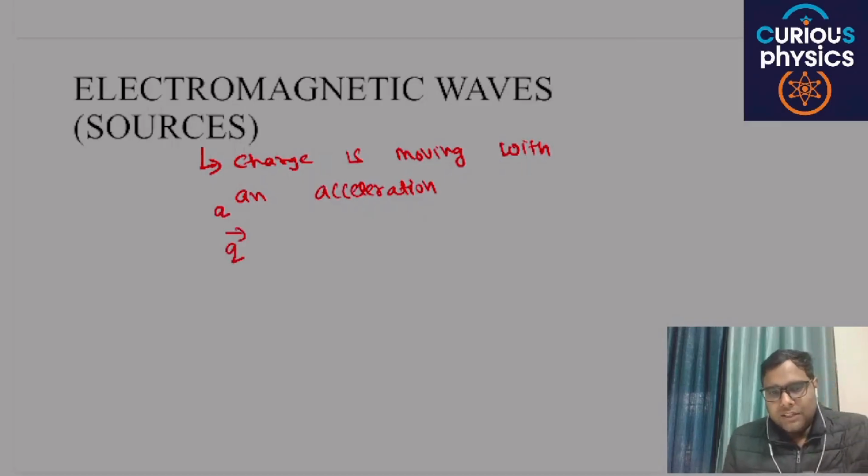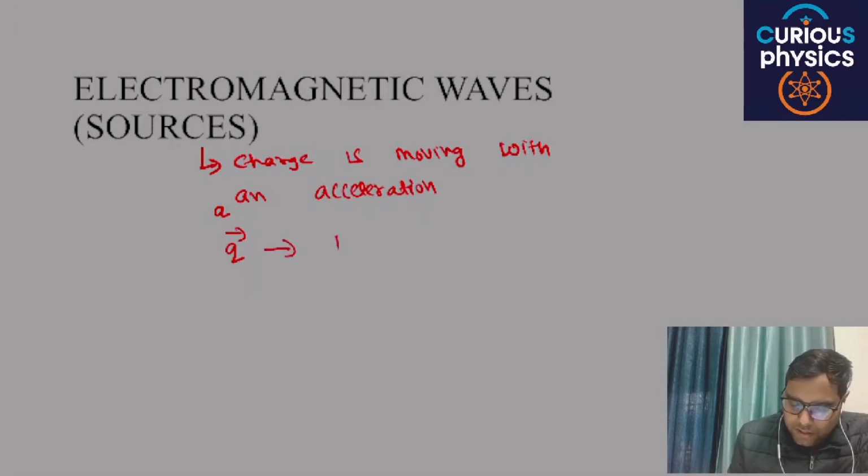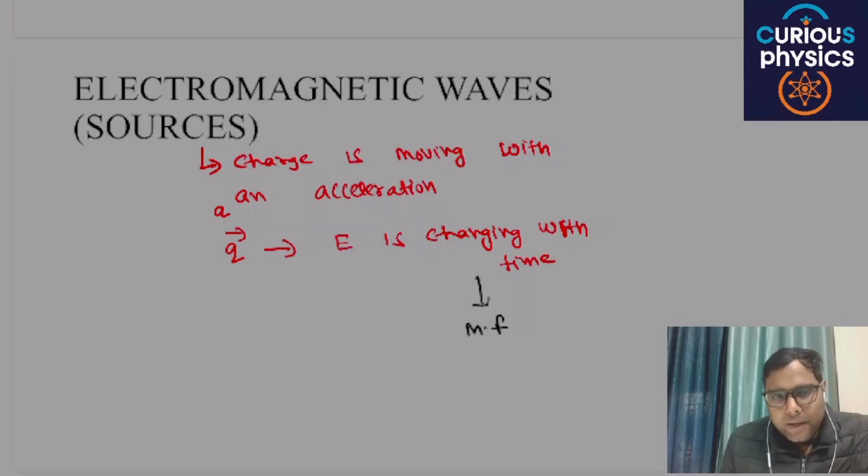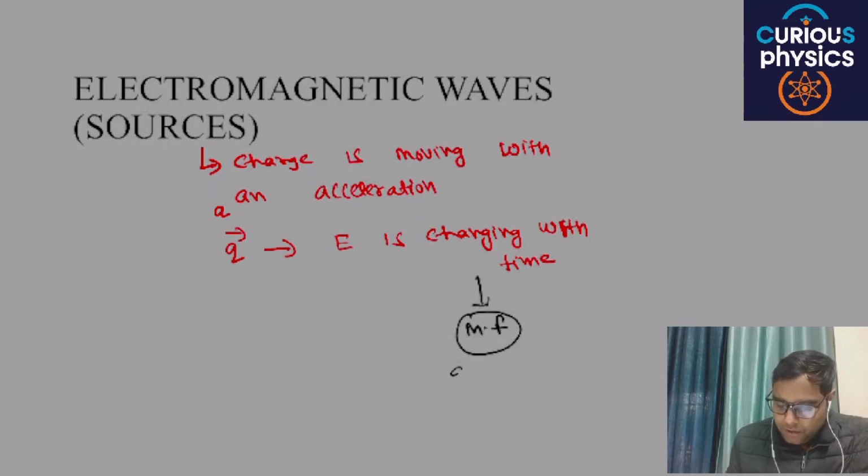then the electric field is changing with time, or not? Meaning to say that the electric field is changing with time. If the electric field is changing with time, it will create a magnetic field, which will be perpendicular to the electric field. Now if this electric field is changing with time, or the charge is accelerating, this magnetic field is also changing with time.